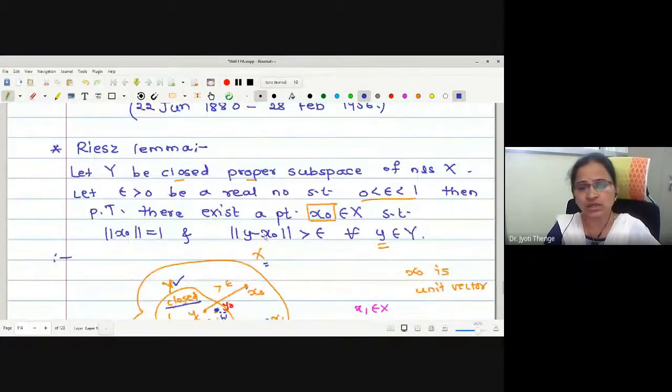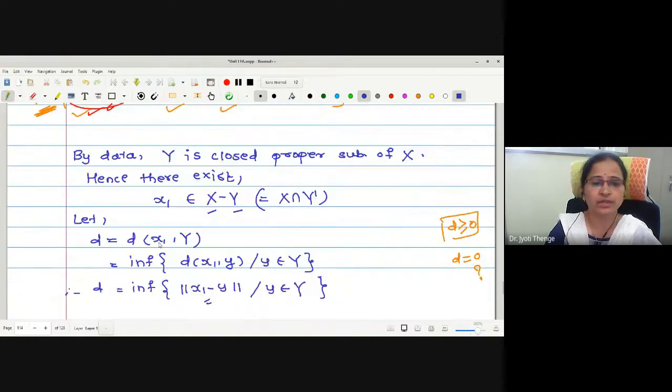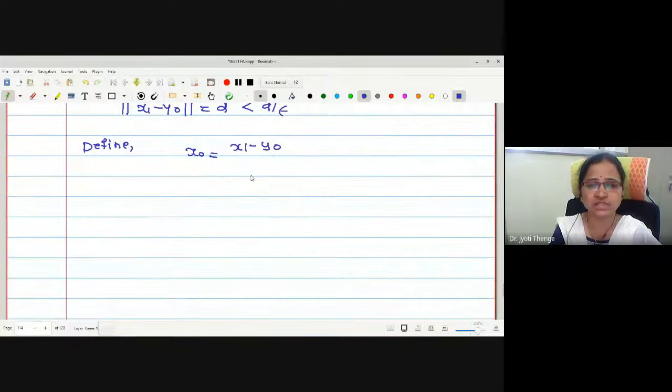But looking at the step we wanted to prove, we wanted to find the existence of x naught in X such that norm of x naught is 1. Whatever vector we define should be a unit vector. Therefore, to complete the criteria, I will divide by its norm. Any vector divided by its norm is a unit vector, no?